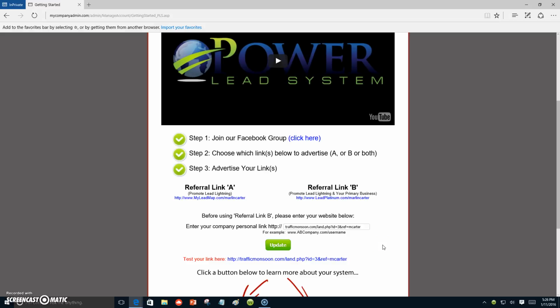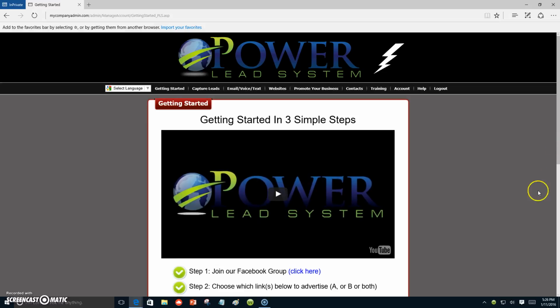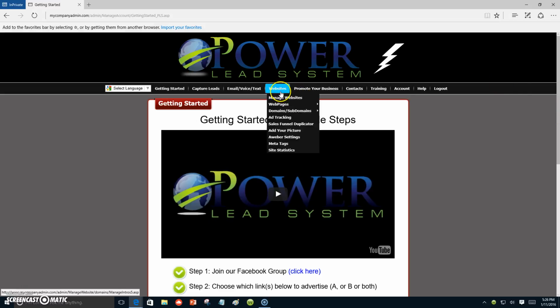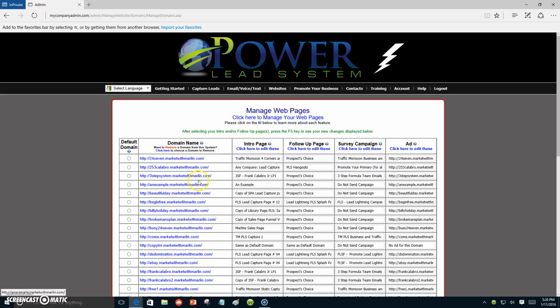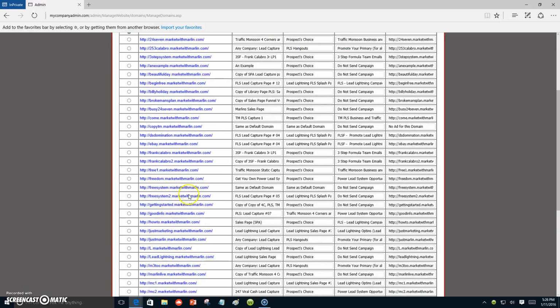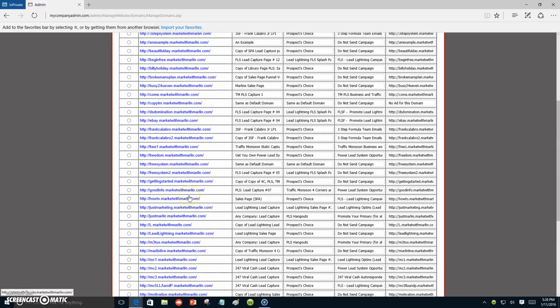Now, I have numerous subdomains that I use. So I'm going to go through these steps of showing you how I create my subdomains or my lead capture page. Right here, I want to hover over websites, and I want to go down to domains and subdomains, and I'm going to view all of them. And it's going to take me there, and this is all of my subdomains right here that I have created.